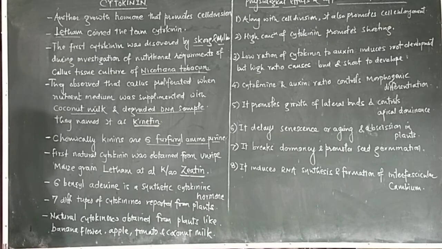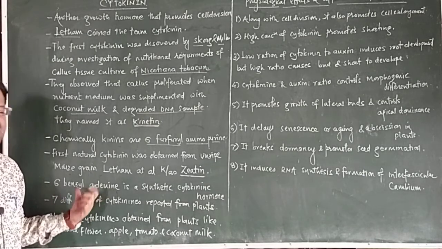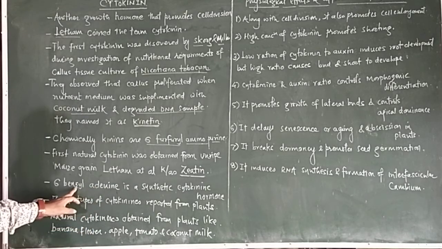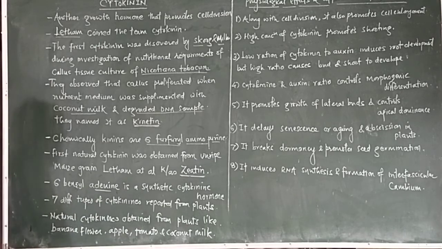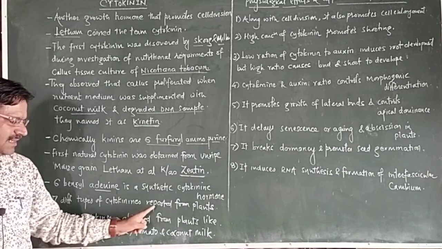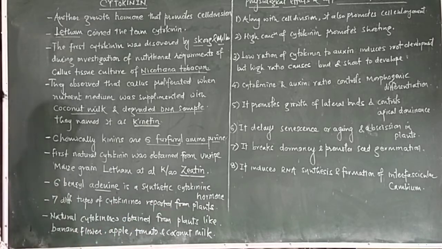Another one, 6-benzyladenine, is a synthetic cytokinin hormone. There are several natural cytokinins; 7 different types of cytokinins are reported from plants.